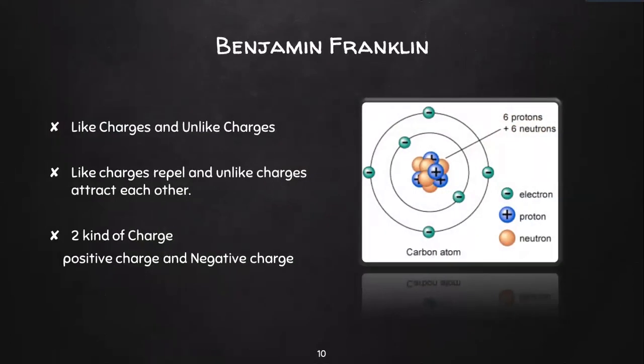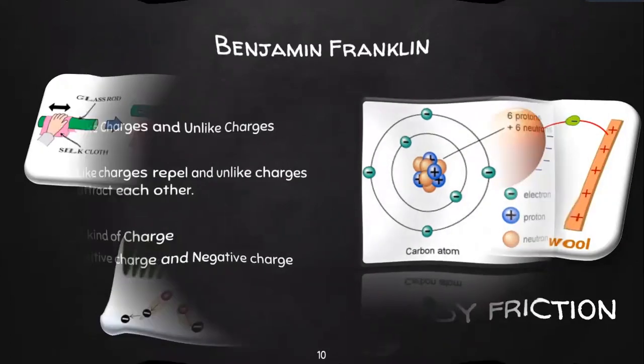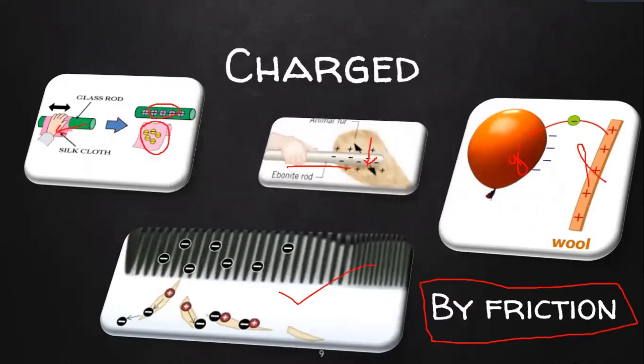Okay, now we know that there is charge. So how did they name it? In the 18th century, Benjamin Franklin called one type of charge positive charge and the other type of charge negative charge. What do positive charge and negative charge show us? It shows that when you bring two positive charges together, they repel. When you bring two negative charges together, they repel.